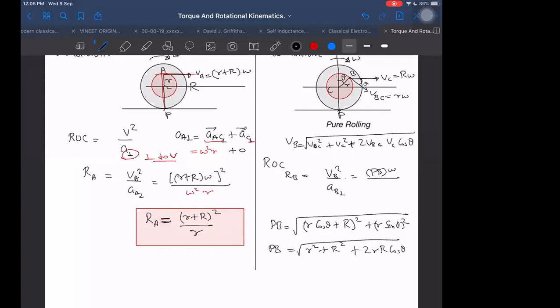How to find AB perpendicular? AB perpendicular will be along the PB line. Let me take the PB line at least. Can you hear me? Yes, sir.